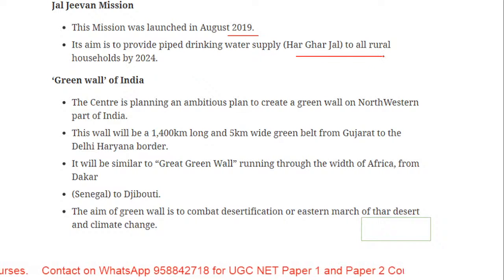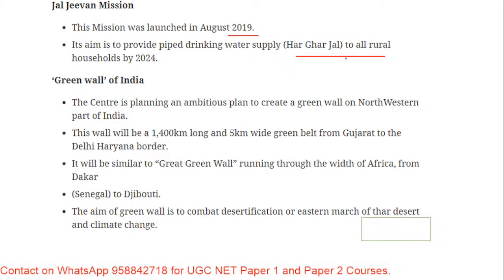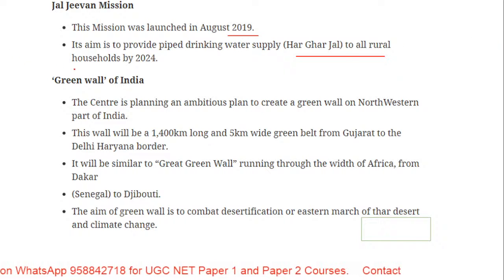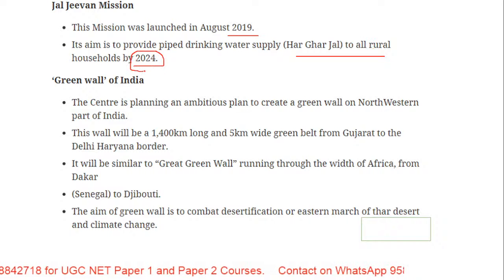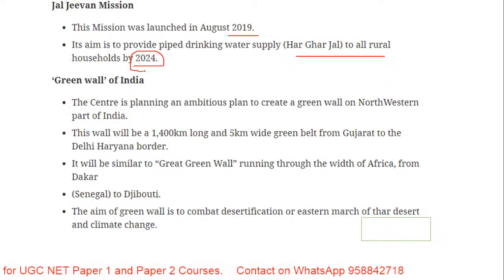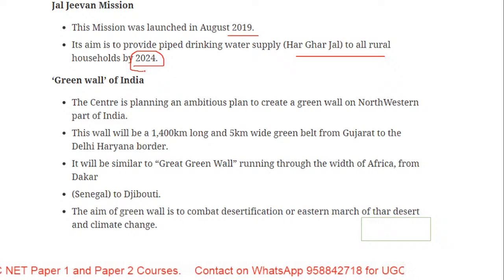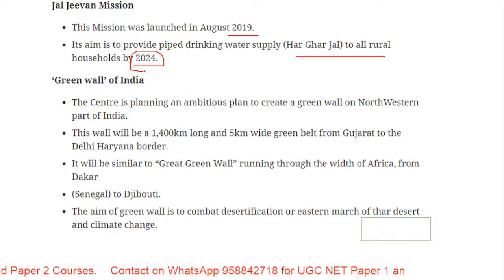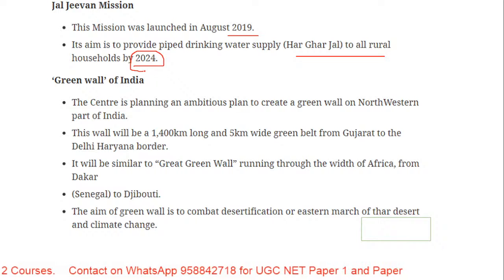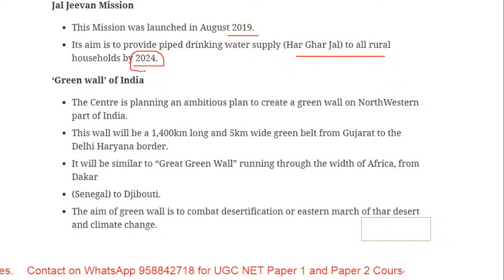It means every home should get water, especially rural households, and the target is to complete this mission by 2024. Every remote or rural place of India should not be deprived of a water facility.